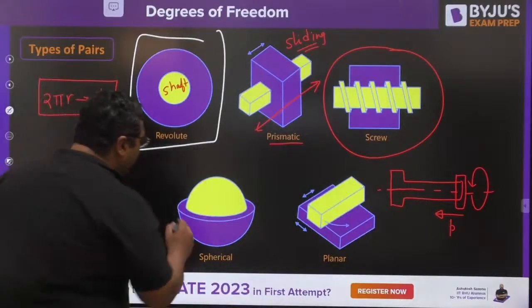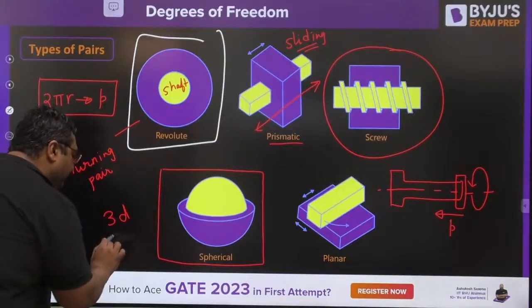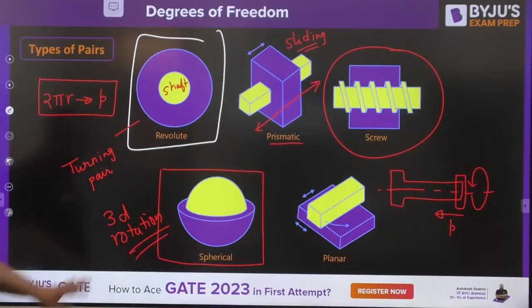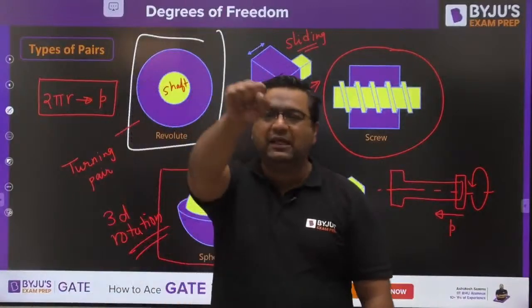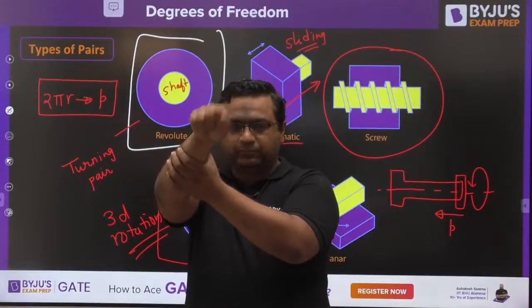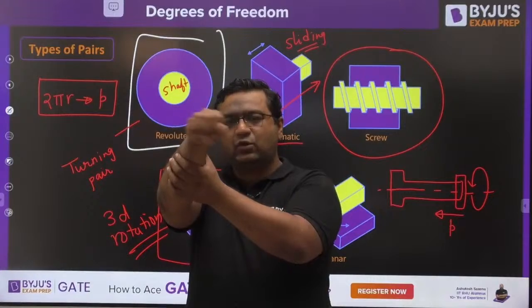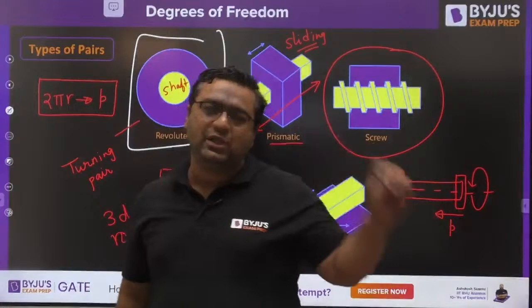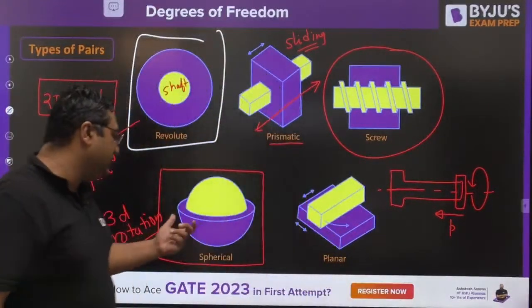Then my dear, there is a pair which is called a spherical pair. When we have three-dimensional rotation between two bodies, we call it a spherical pair. Such a pair is available in our body, guys. If you see the movement of our head, this is rotation about one axis, this is rotation about another axis, rotation about a third axis. So my dear, this can have three-dimensional rotation motion. So if anybody can have three-dimensional rotation, such a pair is said to be a spherical pair.